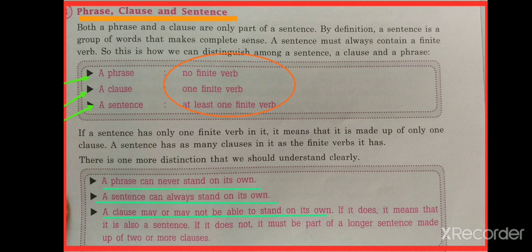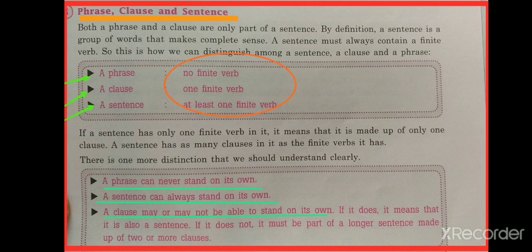A phrase doesn't have any finite verb because, as we have already read in the chapter regarding phrases, a phrase may have a non-finite verb. So here a phrase will not have any finite verb, but a clause must have one finite verb, only one. In a sentence at least one finite verb should be there, but more than one is accepted. So this is a major difference between phrase, clause and sentence.